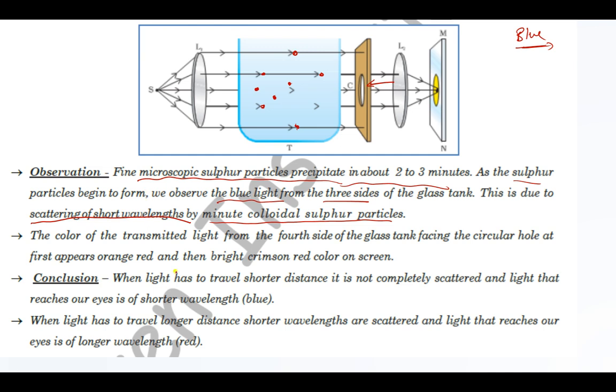So what is the conclusion? When light has to travel shorter distance, it is not completely scattered. બહુ ઇમ્પોર્ટન્ટ છે. When light has to travel shorter distance, it is not completely scattered, and light that reaches our eyes is of short wavelength, which is blue. When distance is short, what is the color received by our eyes? Shorter wavelength blue. But if the light has to travel longer distance, then shorter wavelengths are scattered.